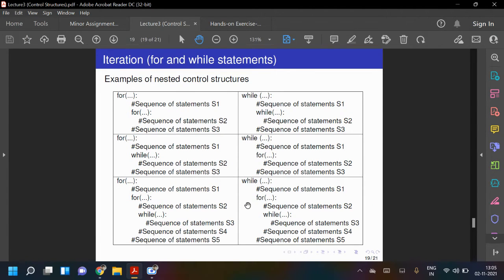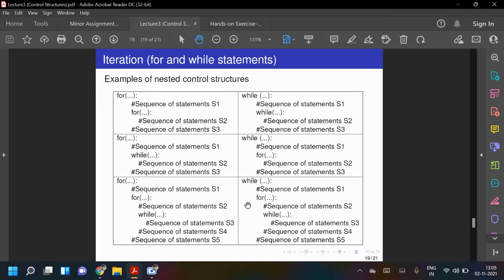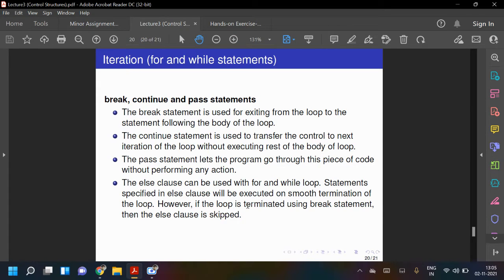And next we have a few inbuilt keywords like break, continue, and pass. So what is the meaning of these keywords? The break statement is used for exiting from the loop to the statement following the body of the loop. So when you write break, it will exit that loop.